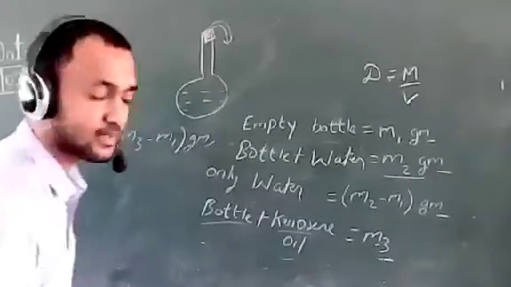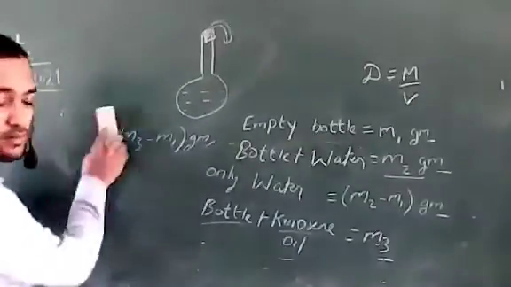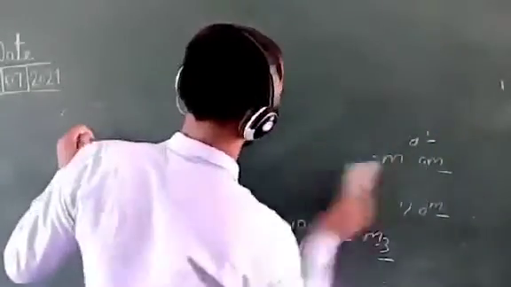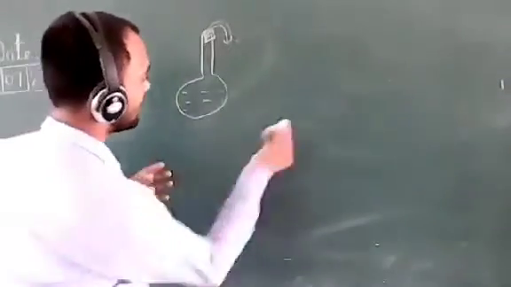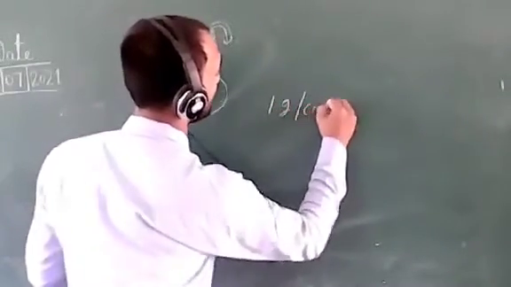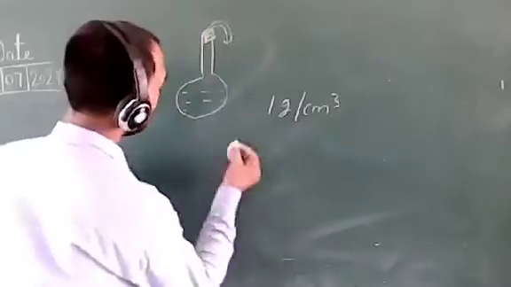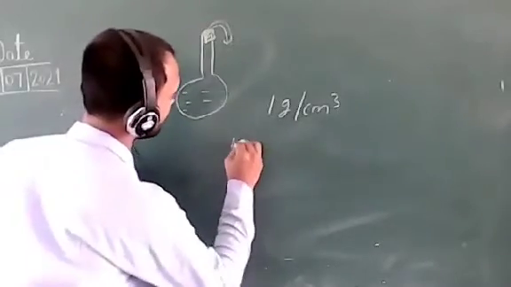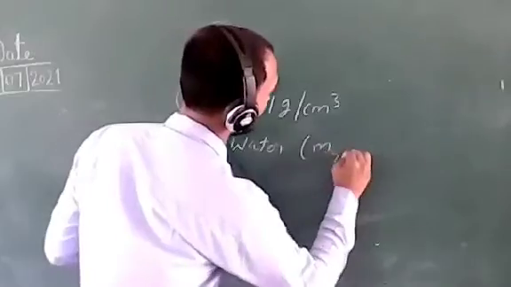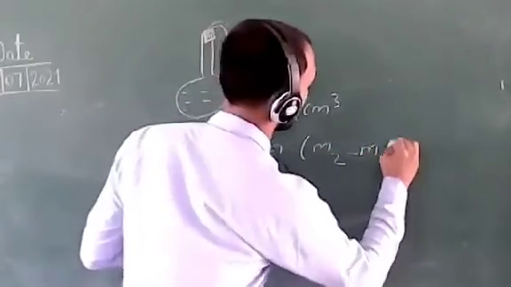We all know that the density of water is 1 gram per centimeter cube, and we have seen here that the mass of water is m2 minus m1 gram.